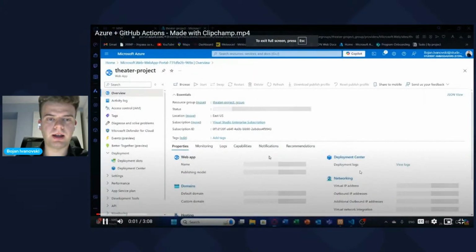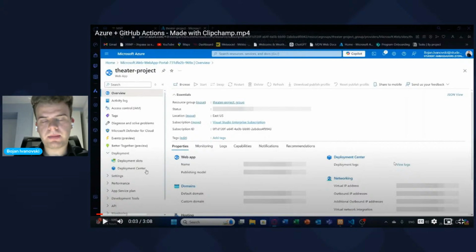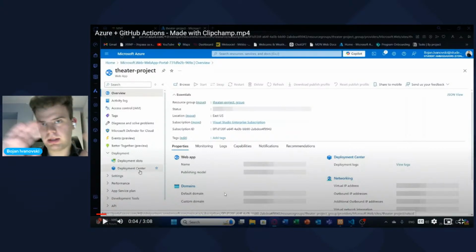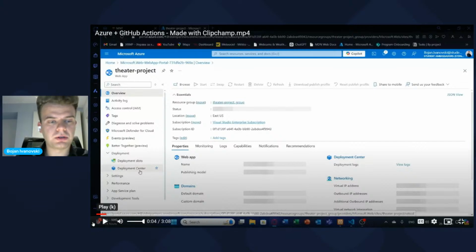So what happens now? This is the web app that I have showed you previously. So this was the place that we were a few minutes before. And there is a special thing here called deployment. So this deployment section is basically the most important part of this web app resource. Why? Because from here, you connect your project, which is currently on GitHub, or any external provider for projects or code like GitHub, and you connect that provider with Azure. So this is how it works.